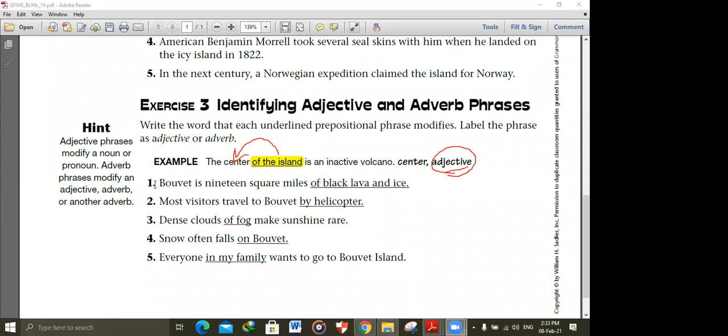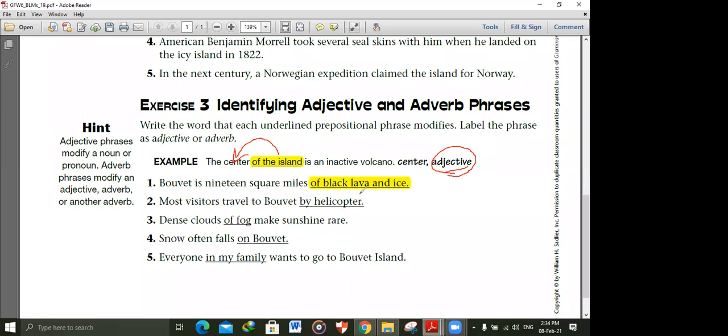Bovet is 19 square miles of black lava and ice. Of black lava and ice, this is a prepositional phrase. What is of black lava and ice?